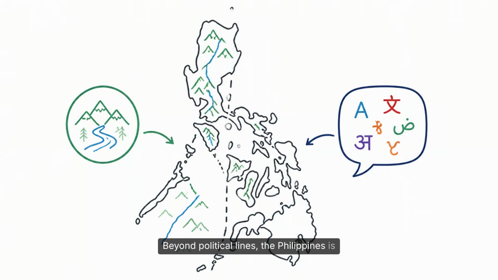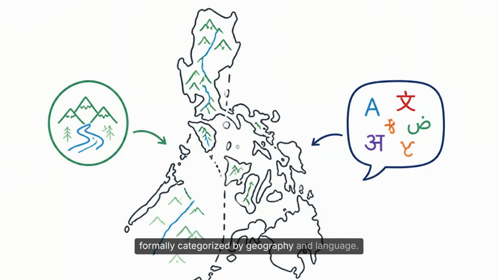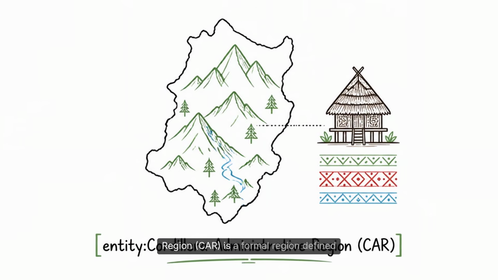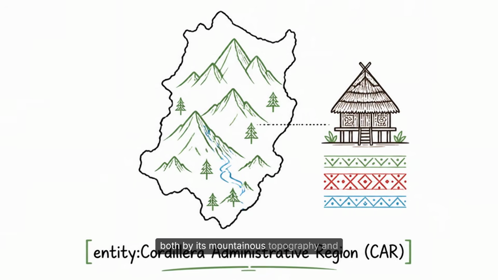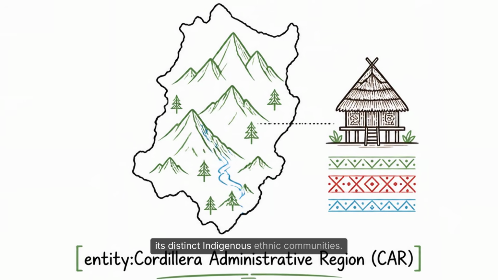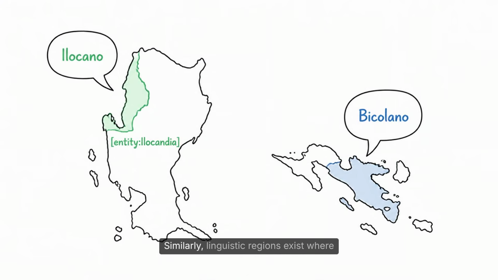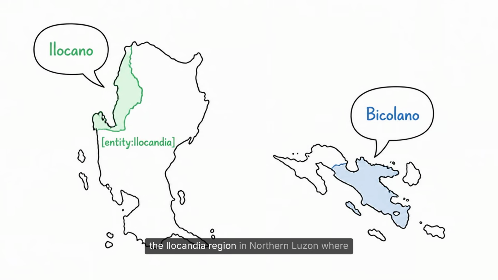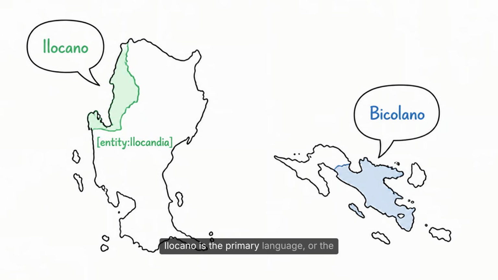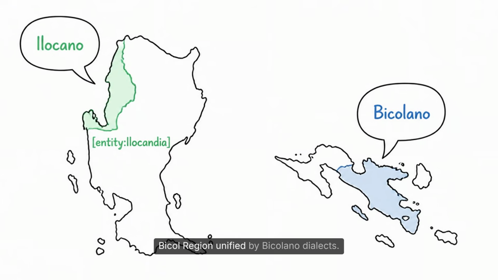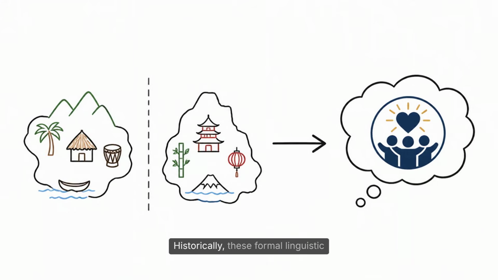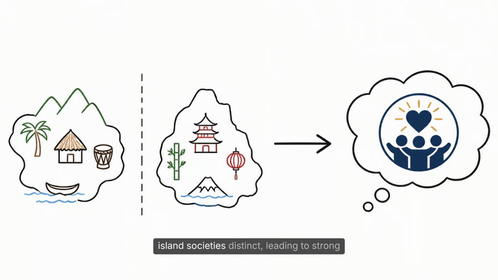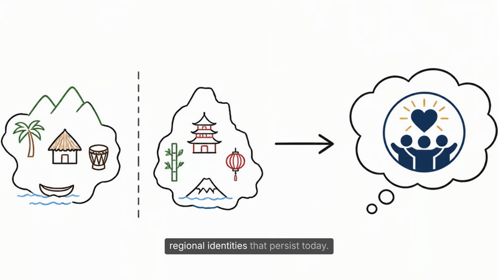Beyond political lines, the Philippines is formally categorized by geography and language. For instance, the Cordillera Administrative Region, CAR, is a formal region defined both by its mountainous topography and its distinct indigenous ethnic communities. Similarly, linguistic regions exist where specific languages dominate, such as the Ilocandia region in northern Luzon, where Ilocano is the primary language, or the Bicol region unified by Bicolano dialects. Historically, these formal linguistic and geographic divisions often kept early island societies distinct, leading to strong regional identities that persist today.